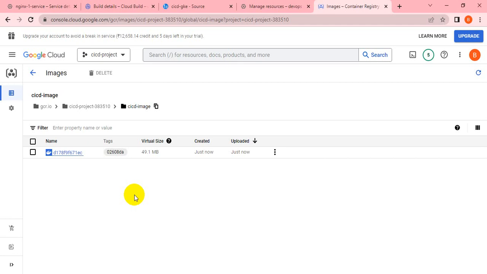So in the next session, we can create some workload using the same image. After that, we can update the cloud build YML file to automate that workload also. In case of any changes in our source code, the image would be rebuilt and applied to our workload.